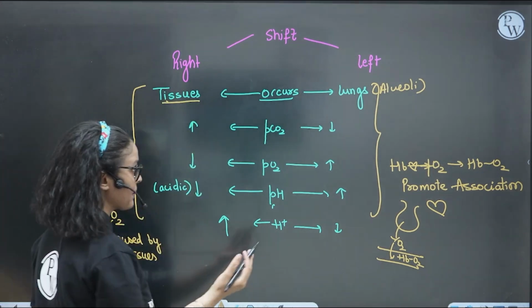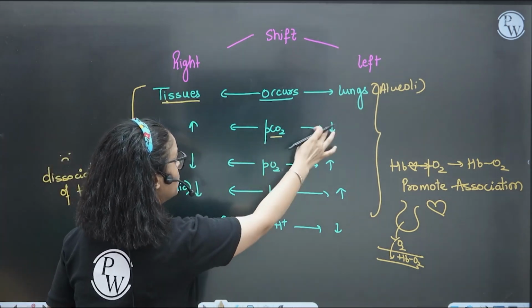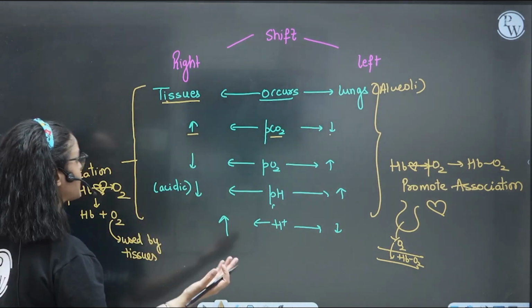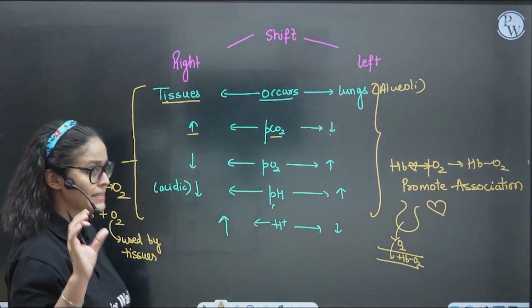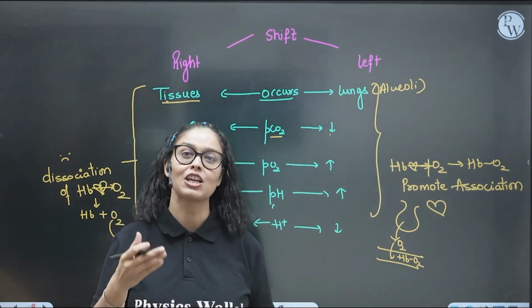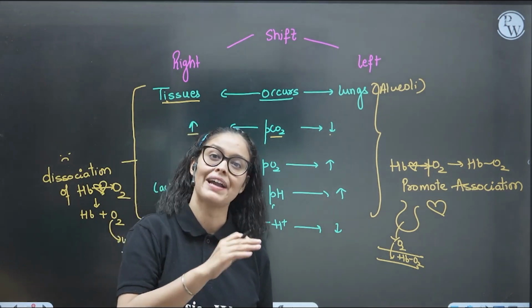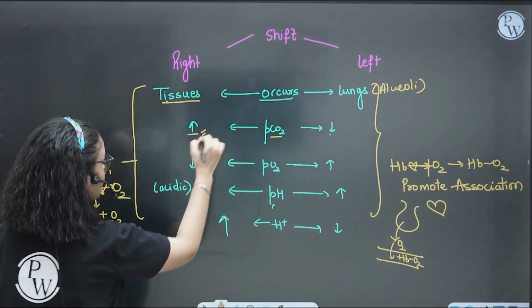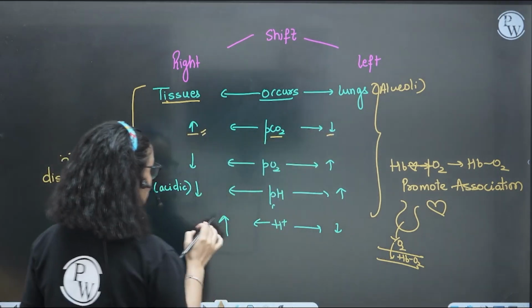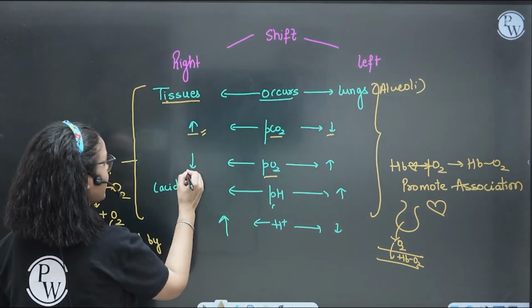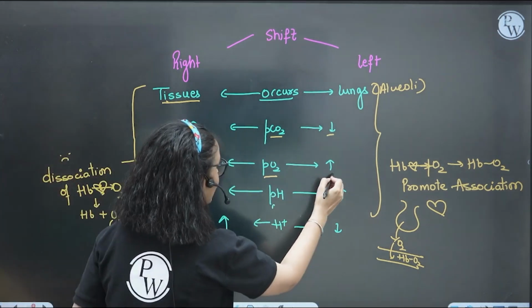Let's see why. Because partial pressure of CO2 in the lungs is less, you know, and in the tissues CO2 is more, because we know that cellular respiration is happening in the tissues. Oxygen is utilized to break down glucose into CO2 and water. So at the tissue site, more CO2 is there, but here we have less CO2, right? In the same way, the partial pressure of oxygen is very less in the tissue and very high in the lungs.